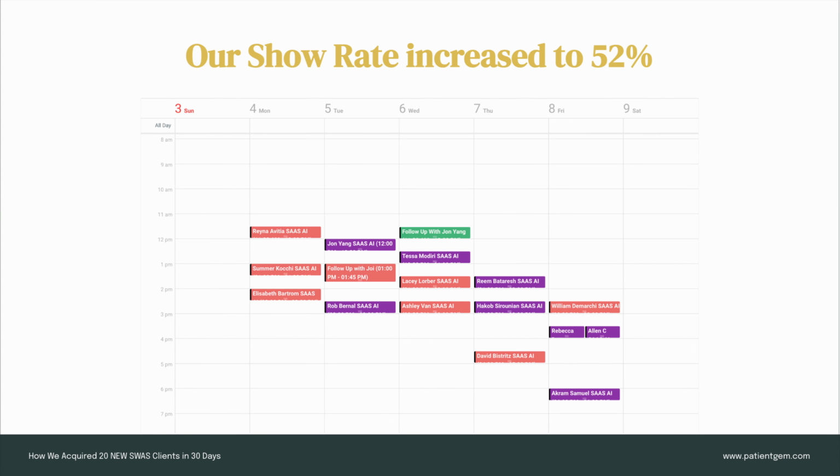Another thing that we did in the back end was implement a little bit more of a filtering process within the checkout page, so that we could make sure that people were serious and were wanting to show up to the appointment. Okay, that was a change that we made, number one. And the good news is that the week after that actually more than doubled our show rate, taking it from 20% to a little bit over 50%. And so that was good.